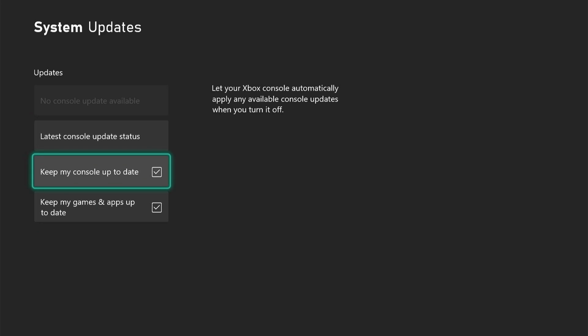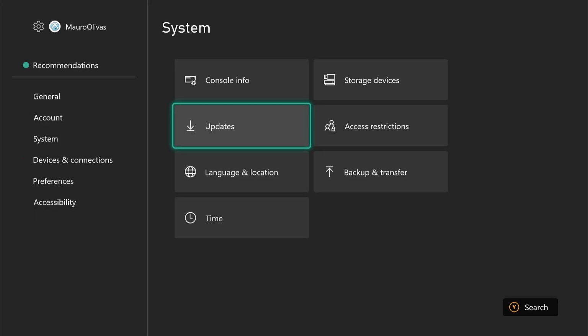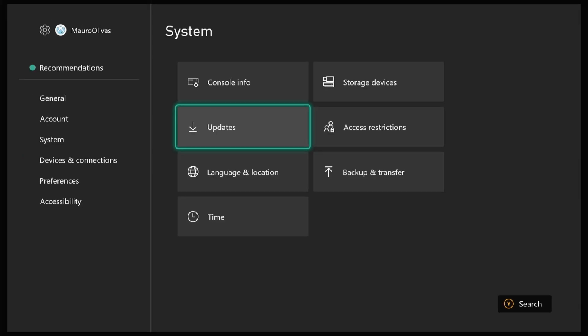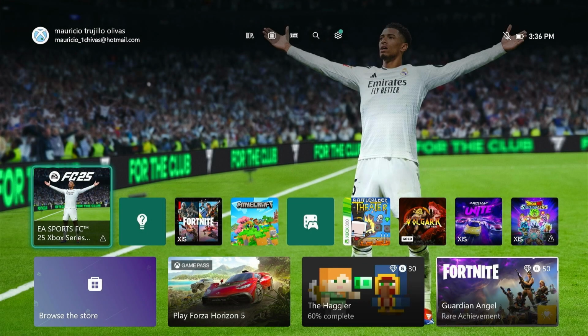And that's it. Hopefully one of these steps has helped you fix your Xbox audio issues, and you're back to enjoying your games with full sound.